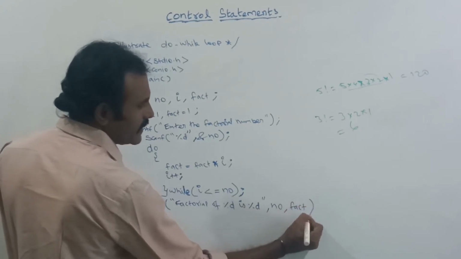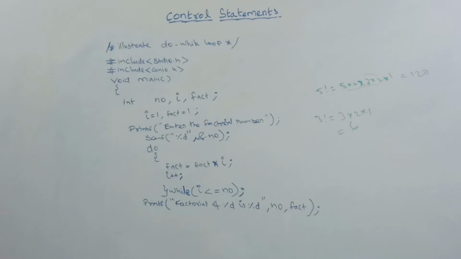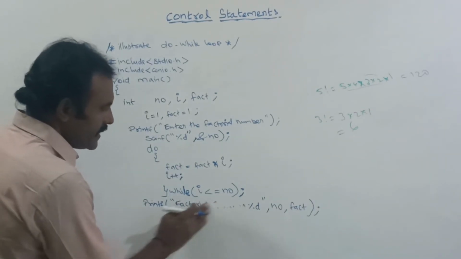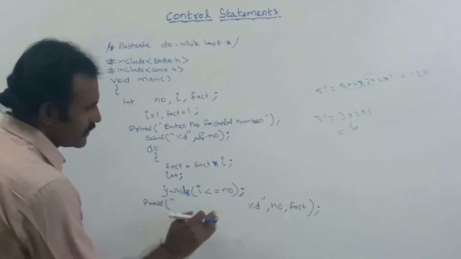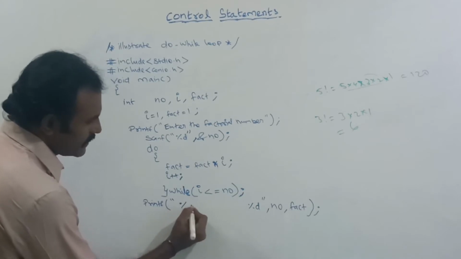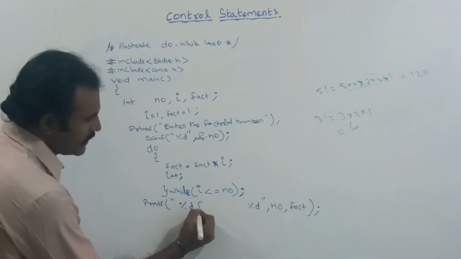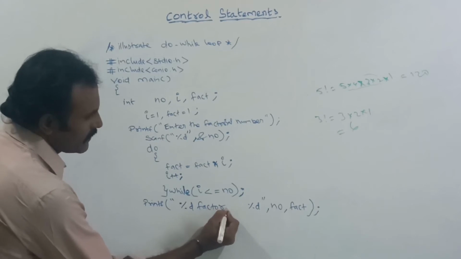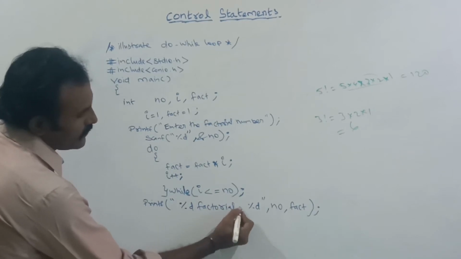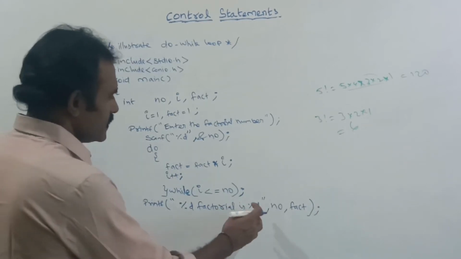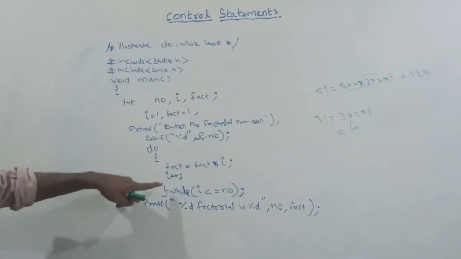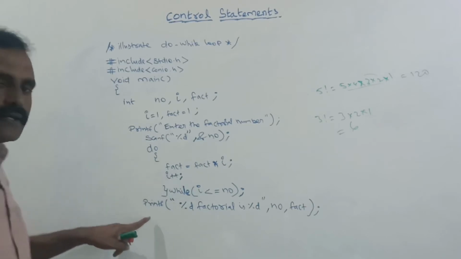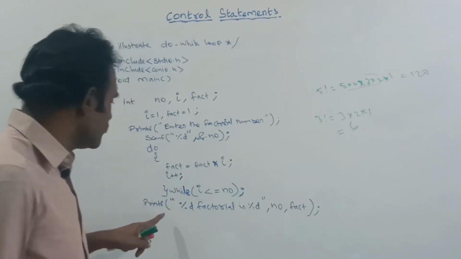We can write it like this, or we can write it like this also: percentage D factorial is percentage D. Next, after completing the loop, the final result will be displayed outside of the loop.